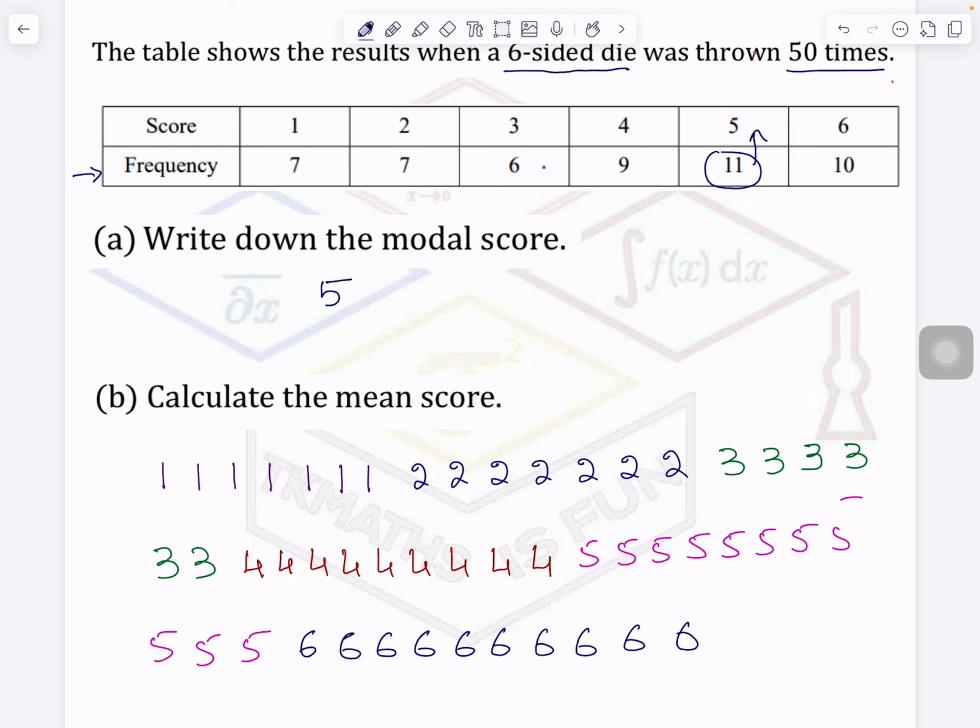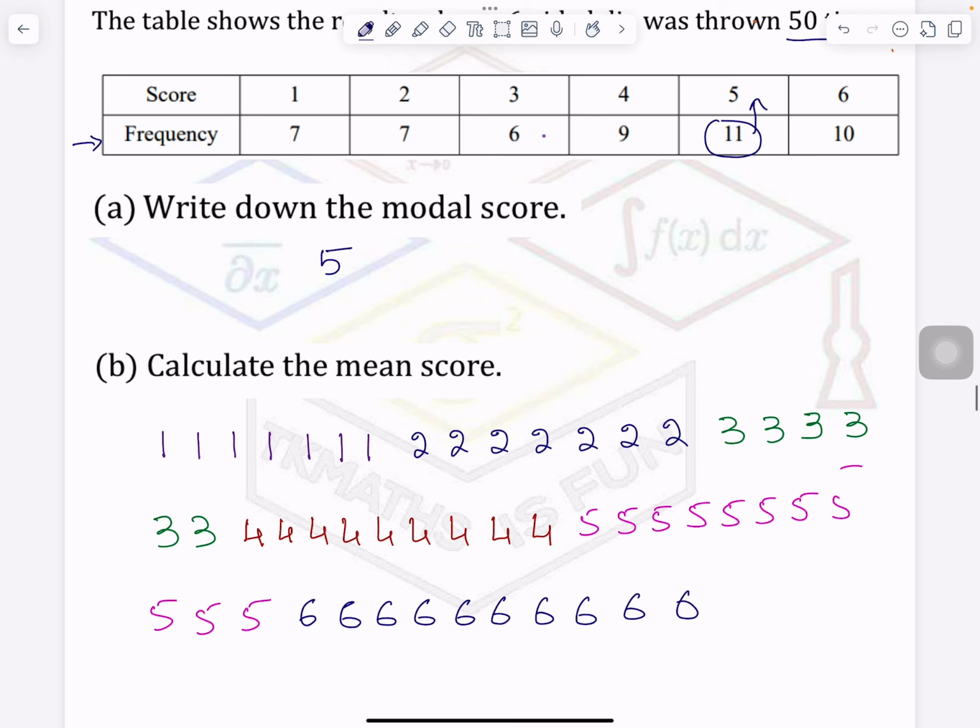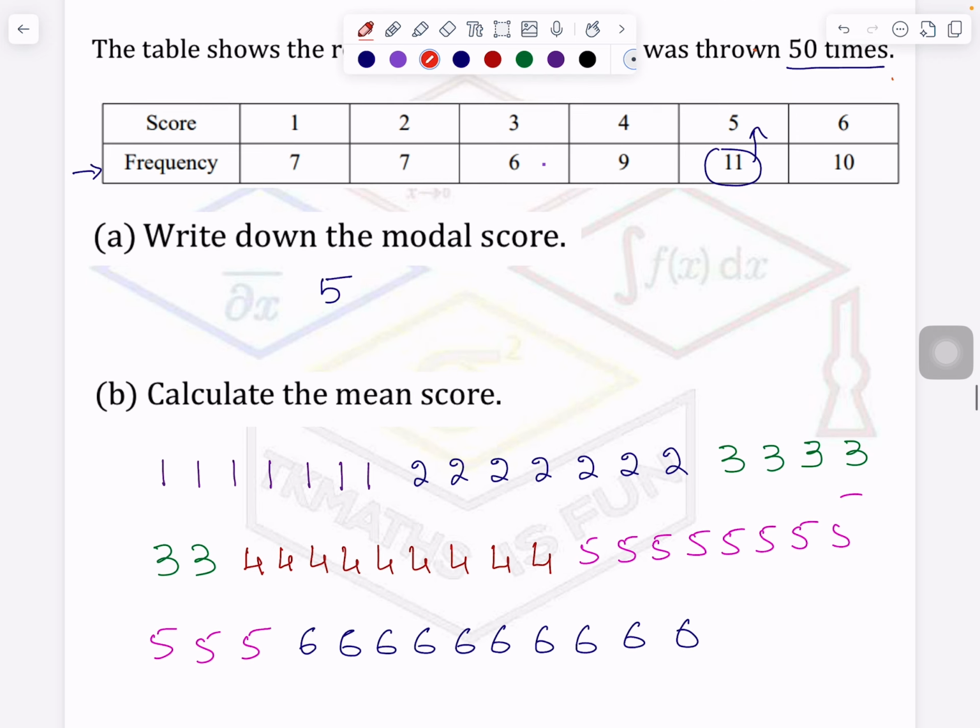Now let's come to the mean. In the case of mean, if you try to write down all the data the way I have written here for you and then add up, it will not be wrong, but it will take a lot of time and maybe you will not be able to complete the paper. So what is the best way? Okay, so now see here for the concept building.